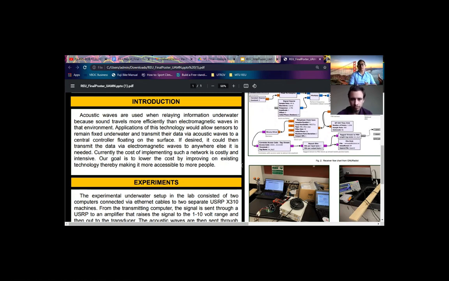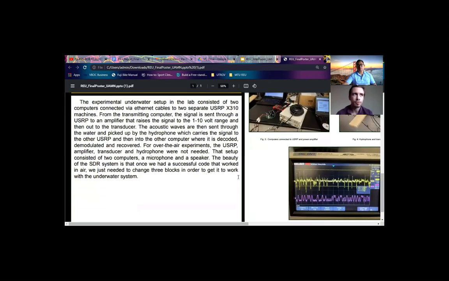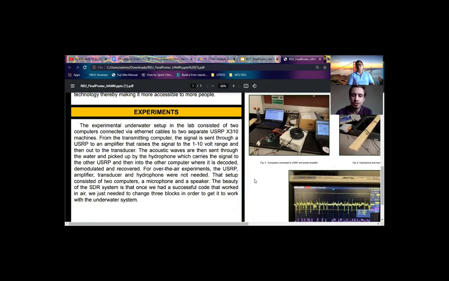Currently, the cost of implementing such a network is pretty costly and very intensive. So our goal is to lower the cost by improving on existing technology, thereby making it more accessible to more people. So exactly, we did this experimentation in the lab.